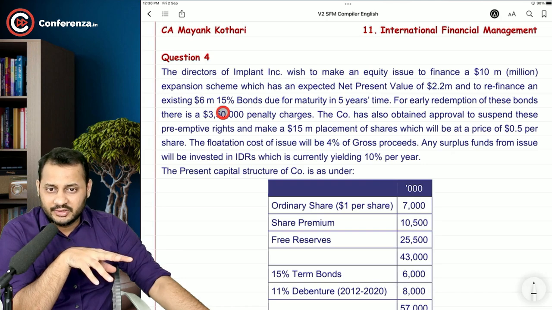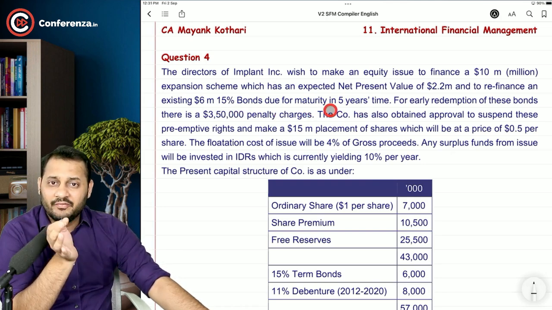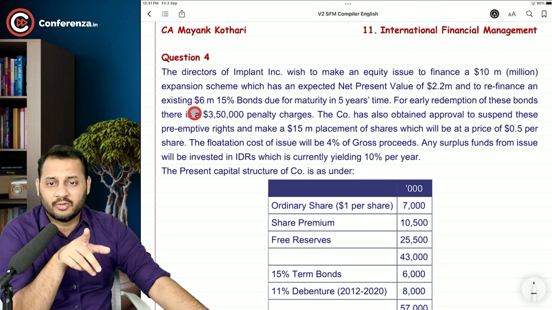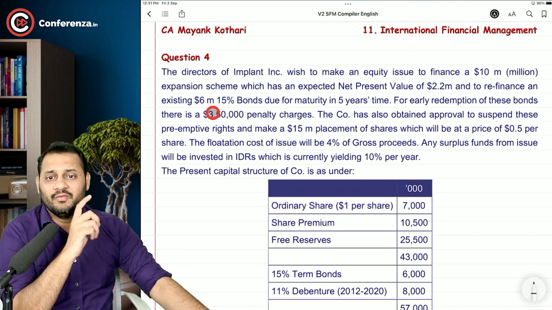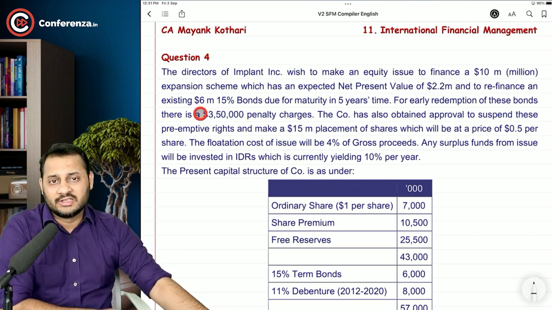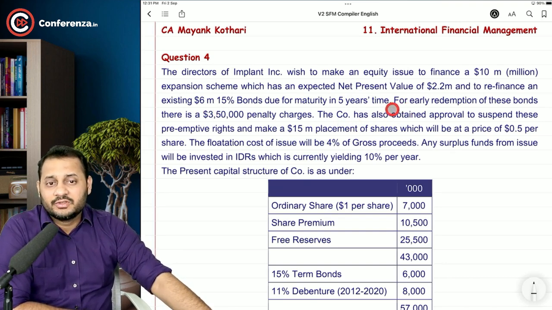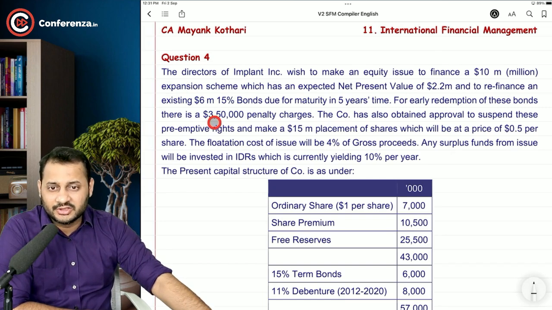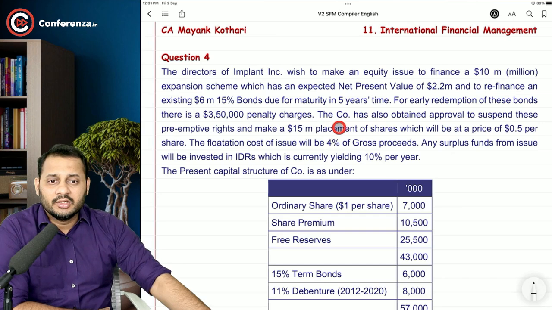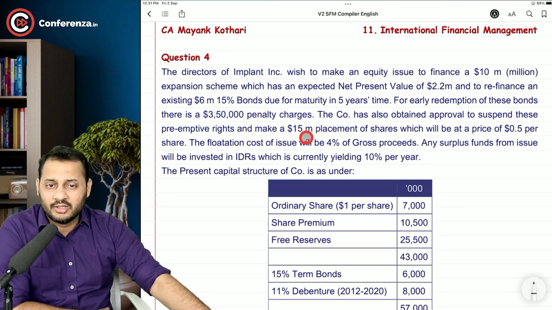And that is 15%, I think, due for maturity in 5 years time. And 5 years are still left for this bond. If we continue this bond, we will have to pay 15% every year on $6 million. That's an interest cost. For early redemption, because we are repaying the bonds 5 years early, there is a penalty charge of $350,000. So this is the cost of early redemption. The company has also obtained approval to suspend these preemptive rights and make a $15 million placement of shares, which will be at a price of $0.5 per share.